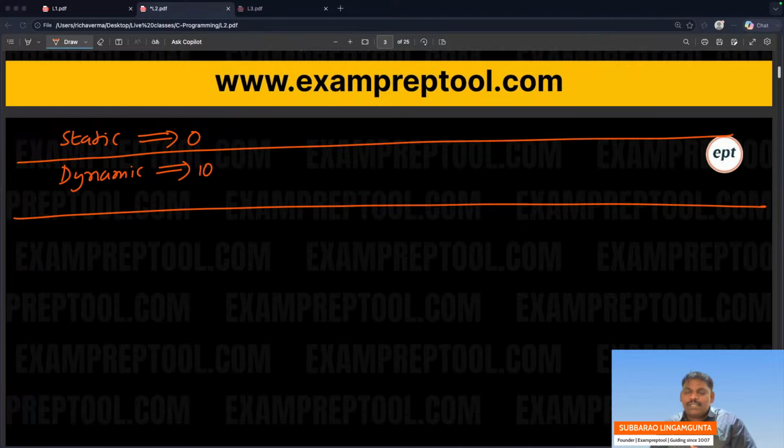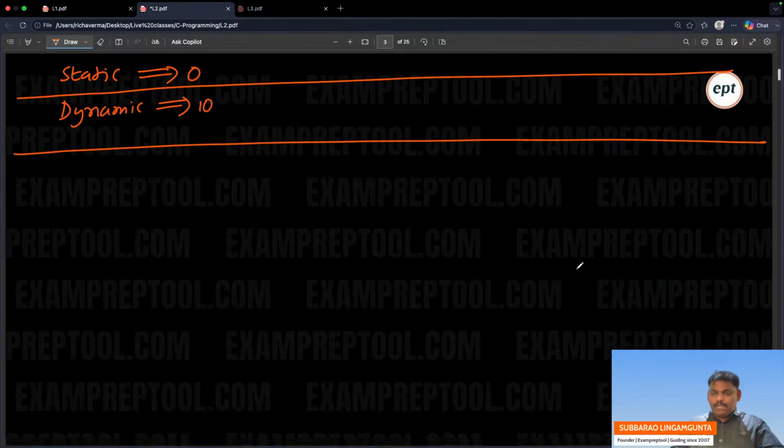We don't want to discuss anything more. What I mean to say is that dynamic scoping has a little overhead, because with so many pushes and pops you have to go down, down, down, down like that. So many push and pop operations you have to do. Overhead is there, right? Fine.